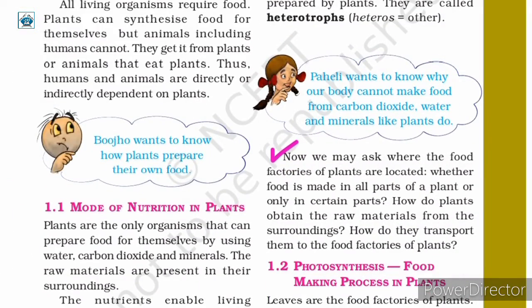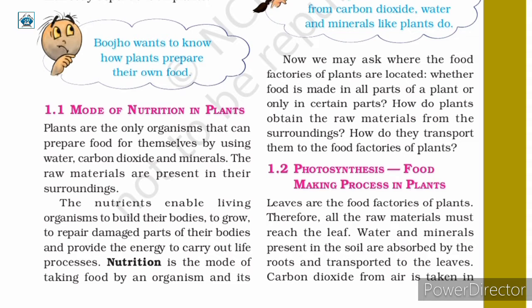After discussing the mode of nutrition, many questions must have popped up in your mind, like where are the food factories in plants located, and whether food is made in all parts of the plants or only in certain parts. And we might have the question in mind of how the raw materials are obtained from the surroundings or how these raw materials are transported to the food factories of the plants. To get the answer to these questions, let us discuss the next topic, photosynthesis, the food making process in plants.